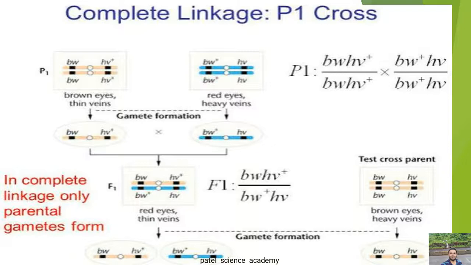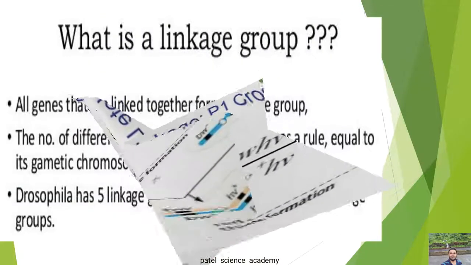And thus a new trait occurs in the offspring because of this incomplete linkage, and the example is Zea mays, maize. The color and the shape of the grain show the incomplete linkage in the Zea mays plant. So this is about the complete and incomplete linkage, dear students.